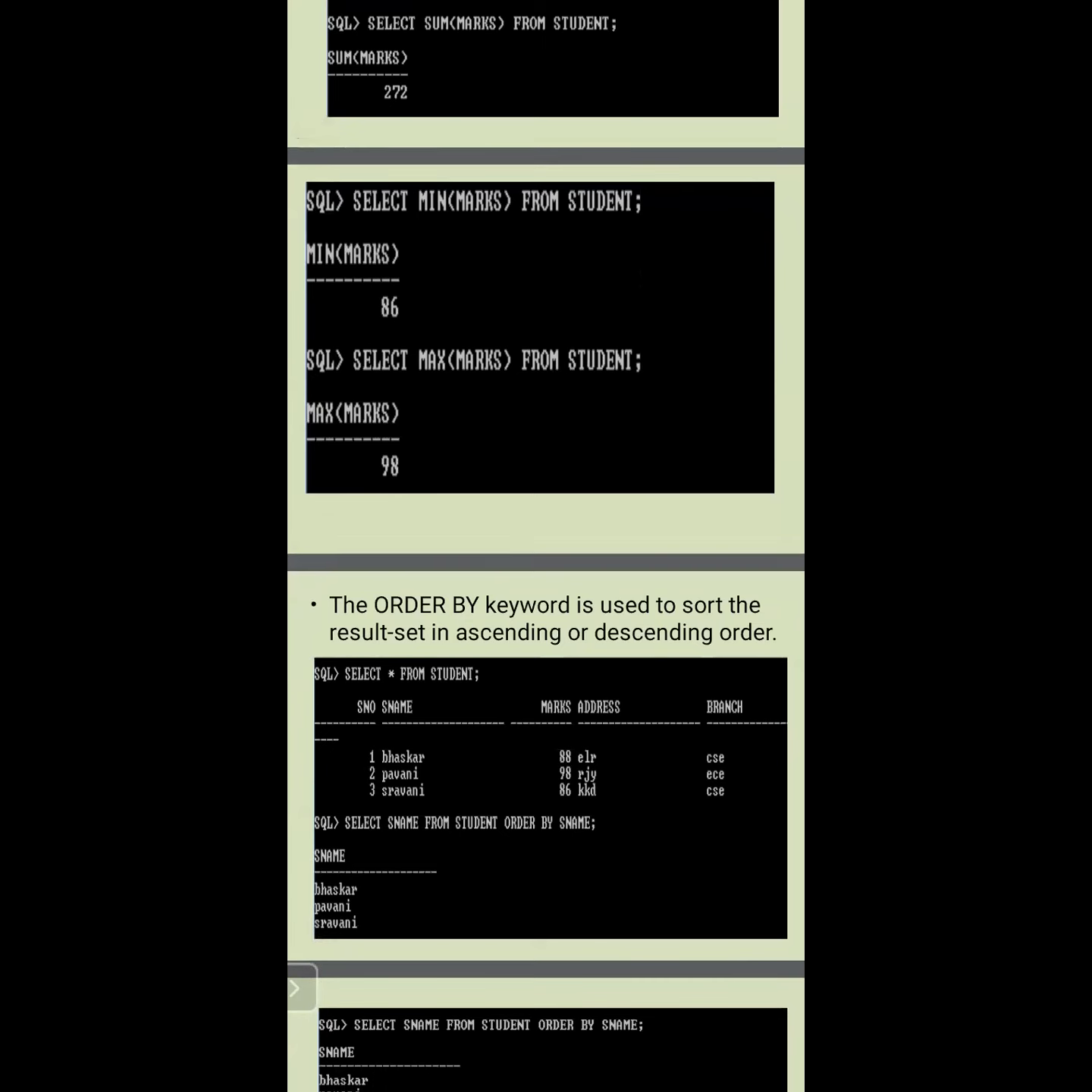So please remember these 5 functions. Why? Because from the exam point of view, they ask about these functions. For example, maybe explain aggregate functions, or maybe they directly ask the question: how can you find the maximum value? How can you find the minimum value? How can you find the average? Like this.